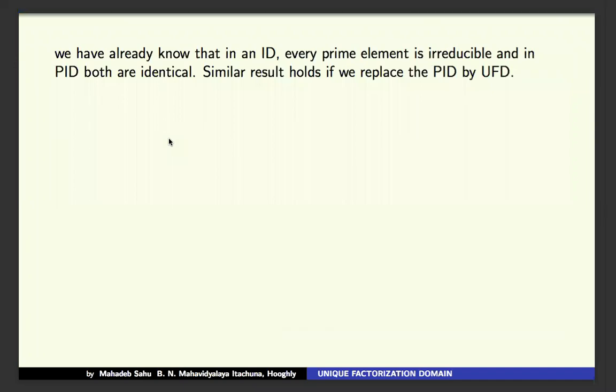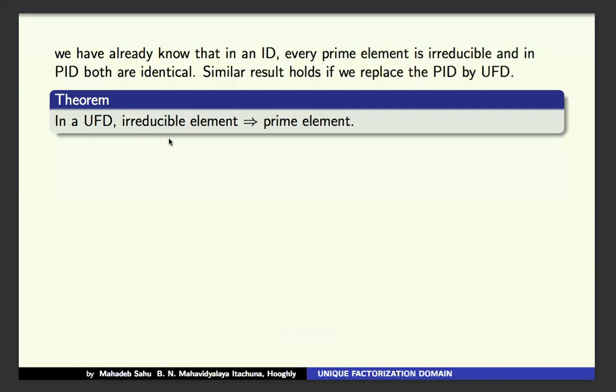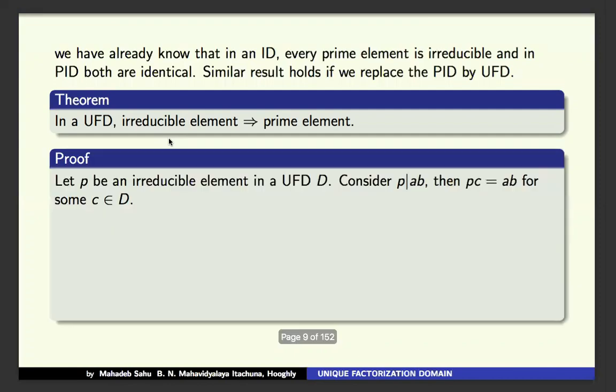Now, we already know that in an integral domain every prime element is irreducible, and in a PID both are identical. A similar result holds if we replace the PID by UFD. So in a UFD, irreducible elements are prime elements. That is a theorem, we have to prove it. For the proof, consider an irreducible element P in a UFD and consider P divides AB. So we have to show that either P divides A or P divides B.